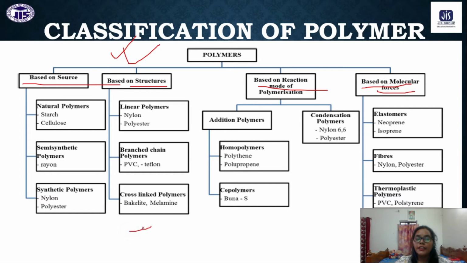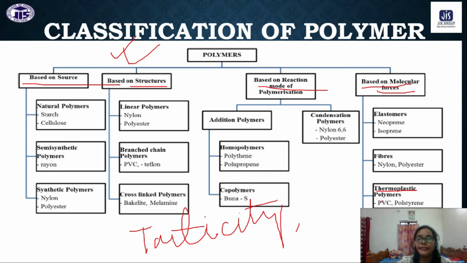Again we have classification based on tacticity, which we will see today, and based on thermal response, where we have thermoplastic and thermosetting, which we have seen already in our yesterday's class. So these are some of the classifications for the polymers.